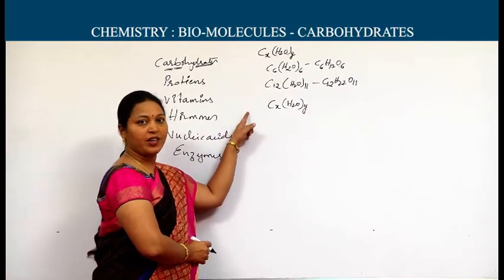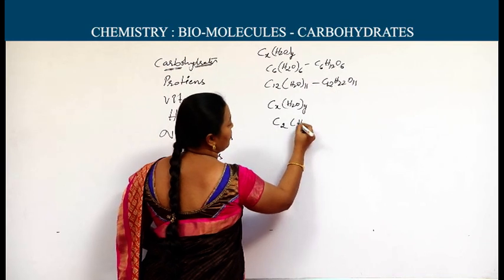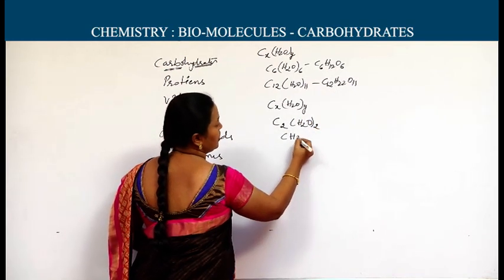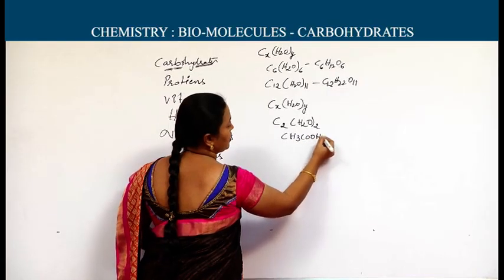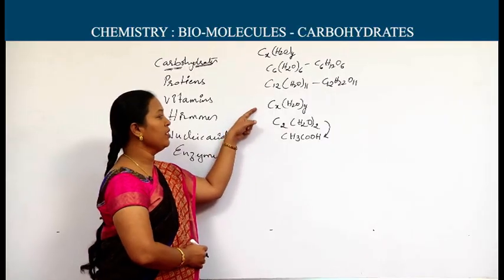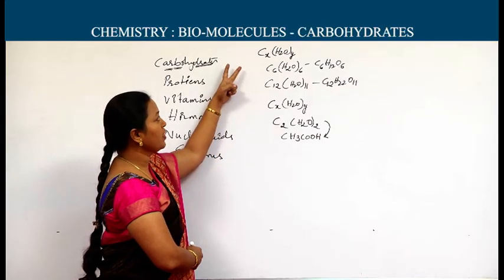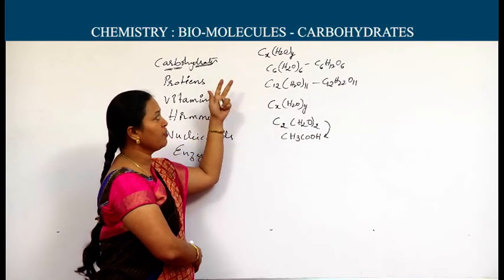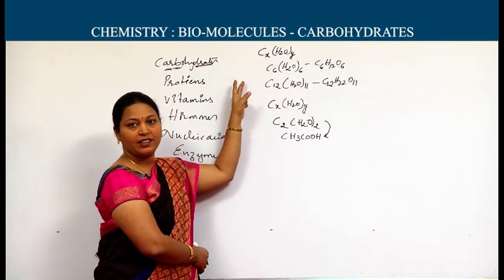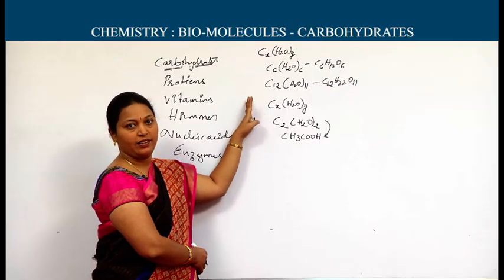which are not carbohydrates, now I will write here: C2H2O taken twice, means CH3COOH, it is acetic acid. Though it possesses the same molecular formula, it is not a carbohydrate. We can say the general molecular formula CxH2O taken y times is the molecular formula for carbohydrates, but saying carbohydrates only possess this molecular formula is not the correct thing.